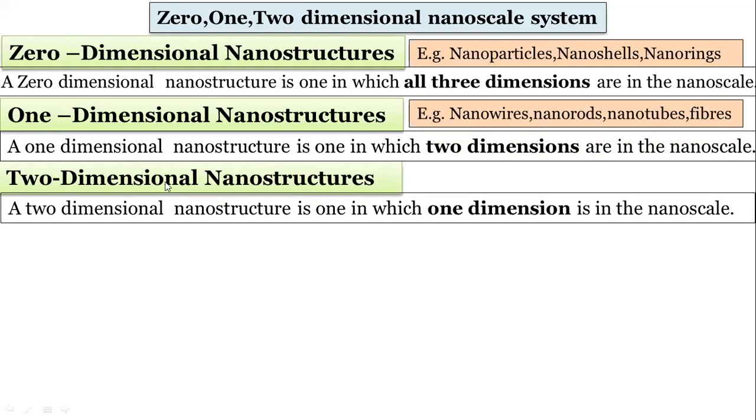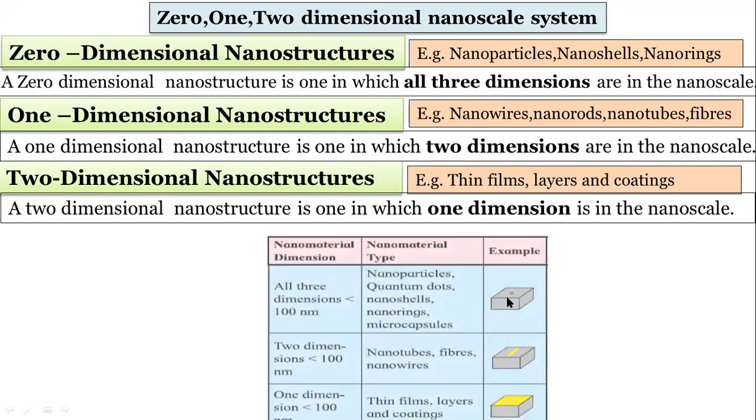See, don't get confused between two-dimensional, one-dimensional, and zero-dimensional structures. Zero-dimensional means all three dimensions are in nanoscale. One-dimensional nanoscale structure means two dimensions are in nanoscale. Two-dimensional nanoscale structure means at least one dimension is in nanoscale. So thin films, layers, and coatings.